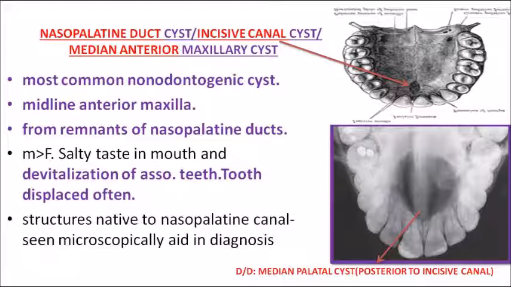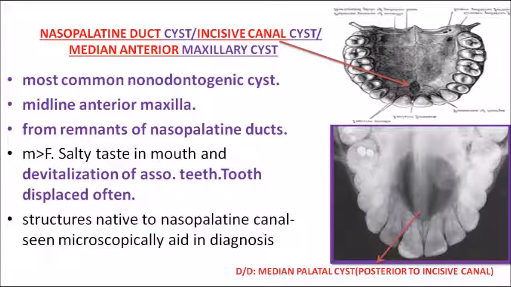Coming to nasopalatine duct cyst in detail, it is the most common non-odontogenic cyst. If you take intra-osseous and extra-osseous together, the most common type of non-odontogenic cyst is nasopalatine duct cyst. Clear? That point is very important. It is seen in the midline of the anterior maxilla. Now the origin is mainly from the remnants of the nasopalatine duct. Because of that reason, the cyst is called nasopalatine duct cyst.